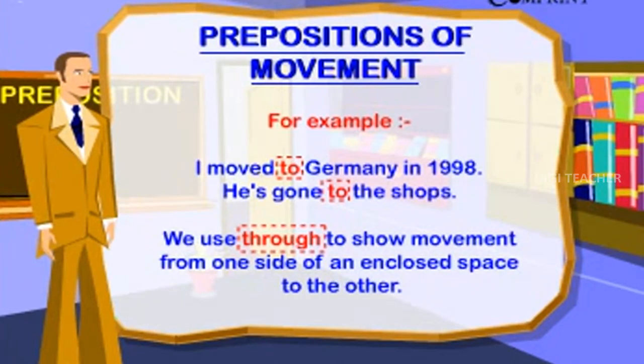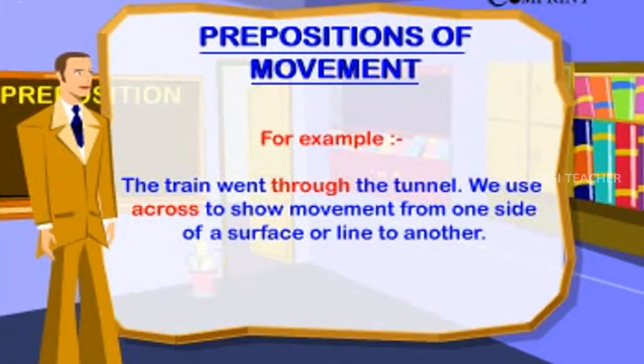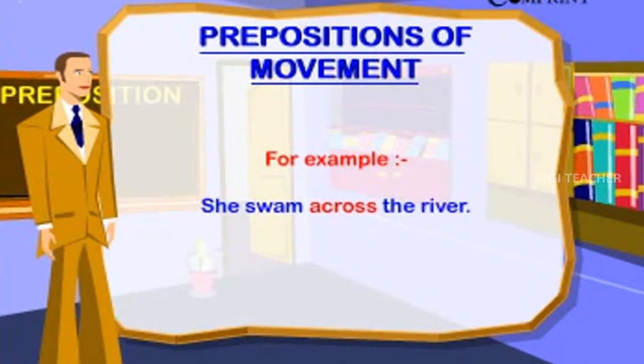We use through to show movement from one side of an enclosed space to the other. For example, the train went through the tunnel. We use across to show movement from one side of a surface or line to another. For example, she swam across the river.